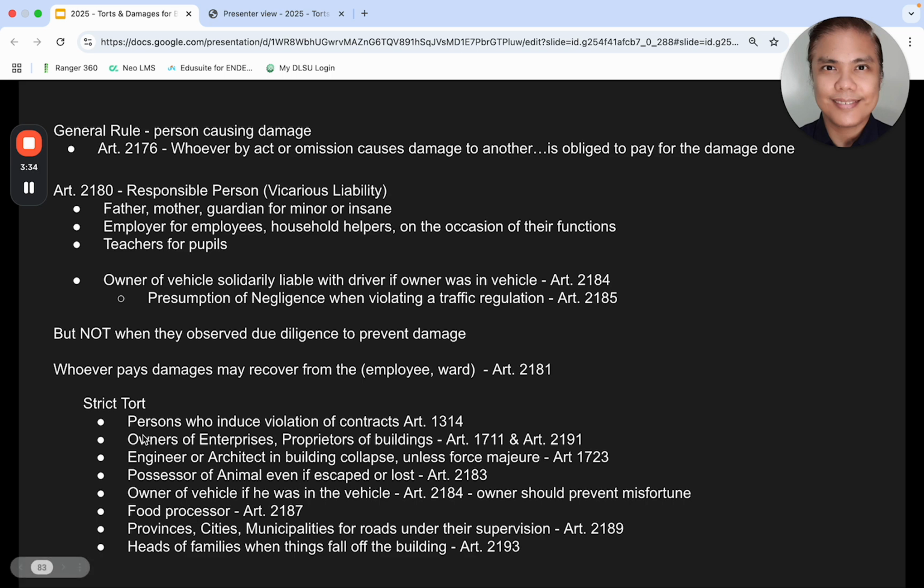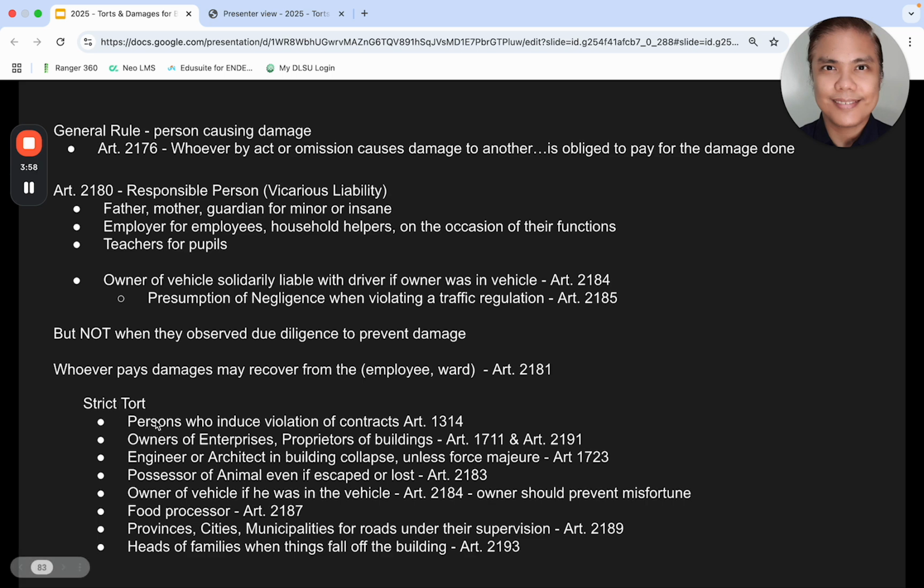Okay, we look at, for example, a person who induces the violation of a contract. Take note, the general rule is it is the person who causes damage, meaning it is the person who violates the contract who should be liable. But because of 1314, a person who induces violation of the contract will be made liable.